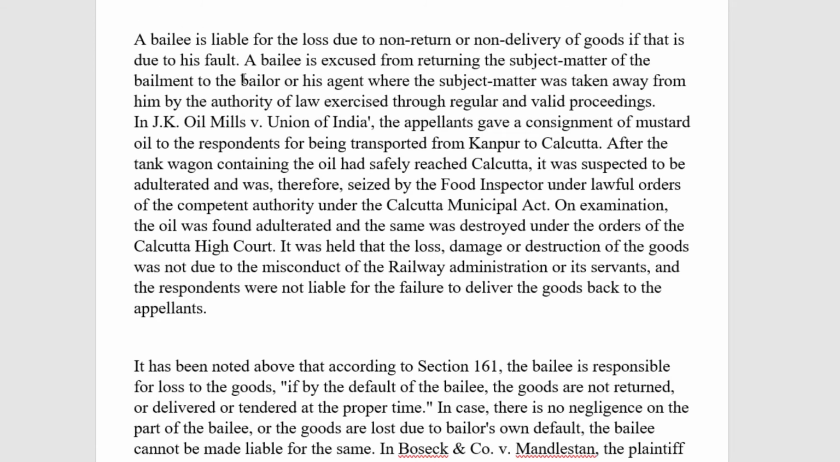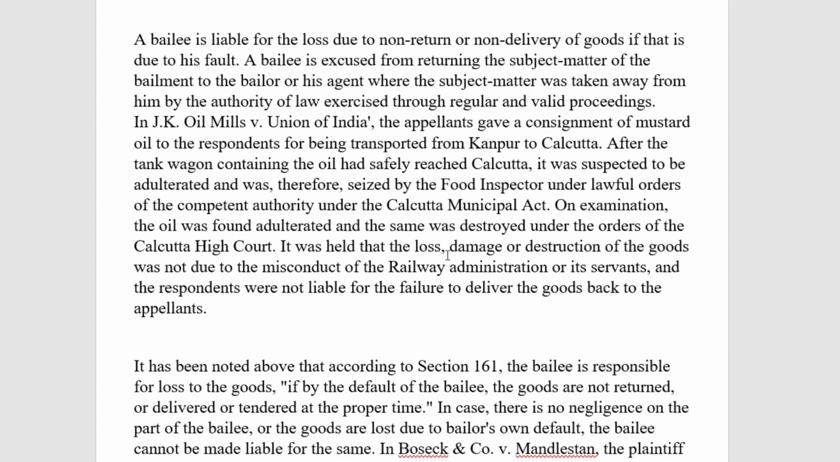In JK Oil Mill versus Union of India, the appellants gave a consignment of mustard oil to the respondents, that is railway company, for being transported from Kanpur to Calcutta. After the tank wagon containing the oil had safely reached Calcutta, it was suspected to be adulterated and was therefore seized by the food inspector under lawful orders of the competent authority under the Calcutta Municipal Act. On examination, the oil was found adulterated and the same was destroyed under the orders of the Calcutta High Court.